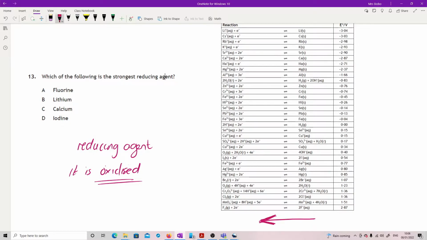So we're looking for something which is running in this direction on the booklet, because these are the reduction potentials. That helps you a little bit, because straight off I can get rid of fluorine and iodine, because both of these are being reduced, they are not being oxidized. They are not going to be giving away electrons for someone else to take, because they are taking electrons. So what I'm left with is lithium or calcium? They are on the correct side, so they're going to oxidize, and then I'm just looking for which one is the highest up, because that's the one that's going to ping off its electrons as fast as it possibly can, and we have lithium.